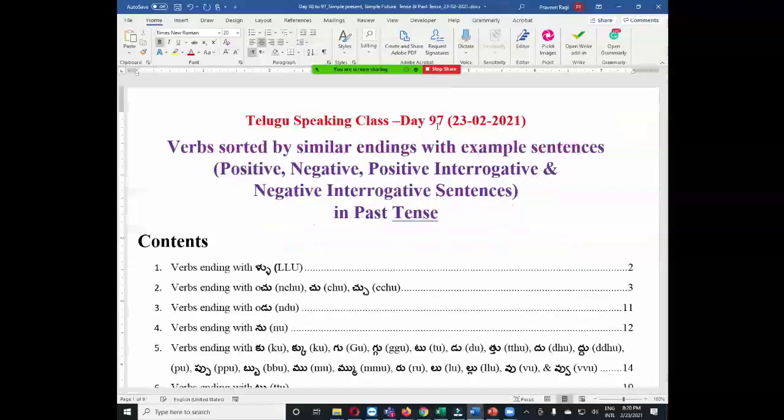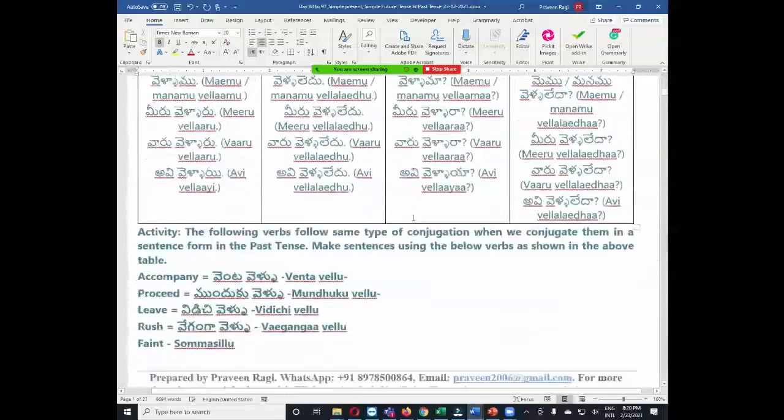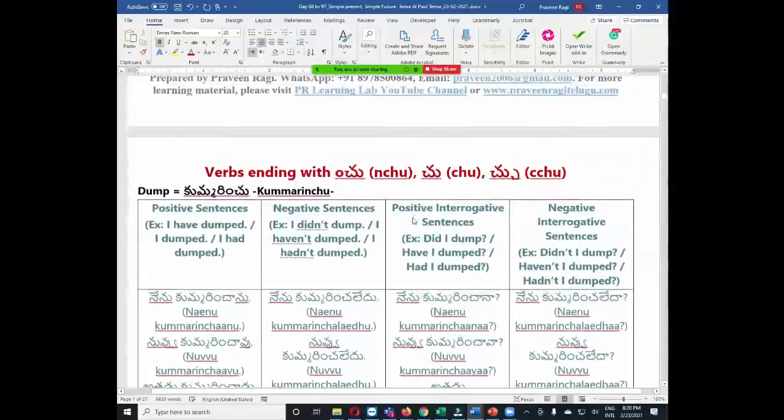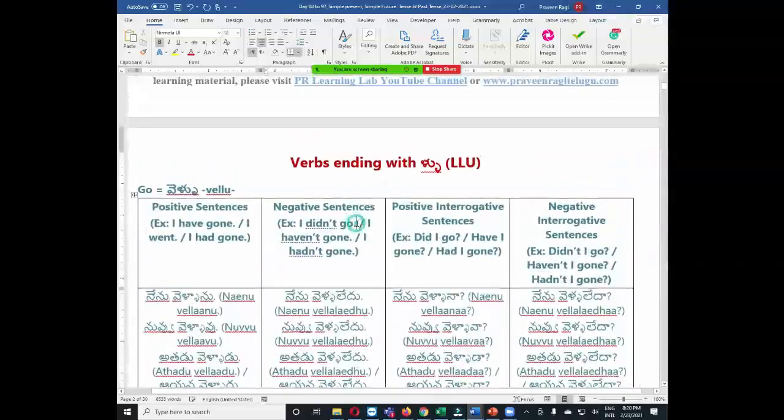Andarki namaskaram. In the last session, we started learning how to make sentences in past tense for all the forms like positive, negative, interrogative and negative interrogative. After completing the session, I already prepared all the examples for each category. Today, I'm going to explain the remaining things. I think we discussed only the first category, that is lu, with the meaning go, and go it means vellu.